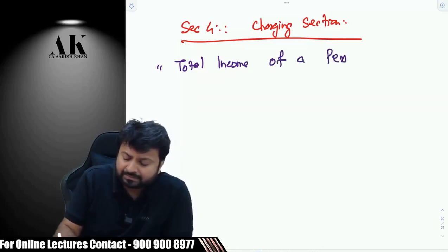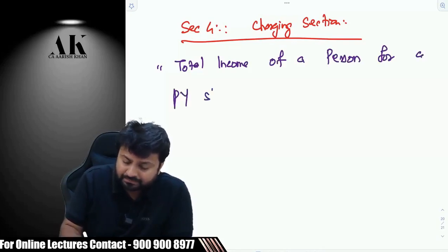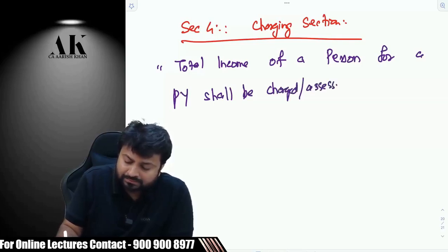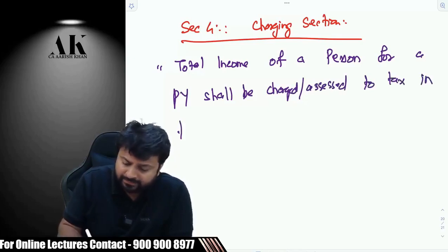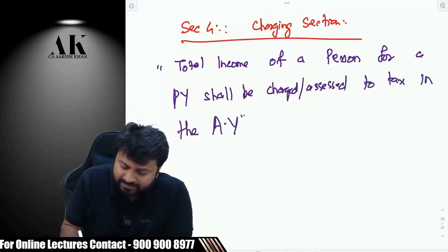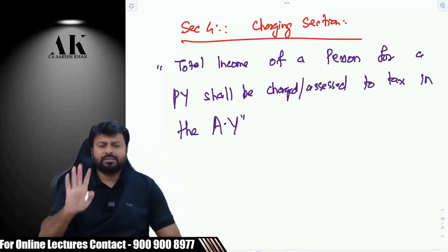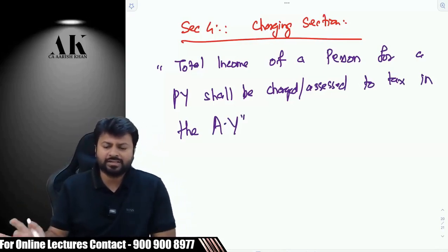Total income of a person, for a previous year, shall be charged or assessed to tax in the assessment year. Just these 2 lines are there in this charging section. It's a very simple sentence.